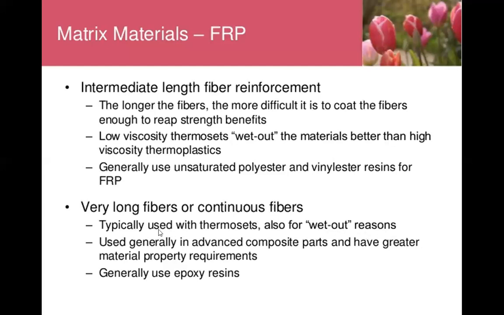That is the first typically used thermoplastic fiber reinforced material, used for very long and continuous fiber. Usually, it is used in advanced composite parts that have greater material property requirements. I already discussed the generally used epoxy resins, which are used as a fiber matrix.